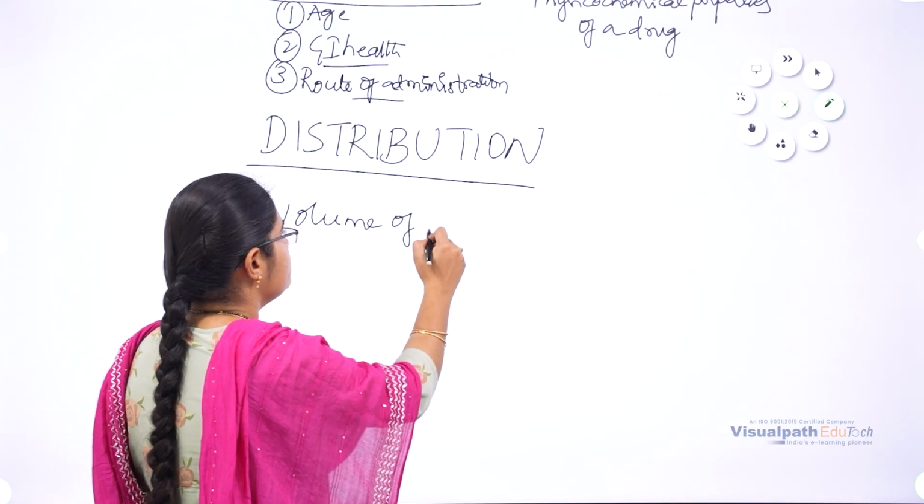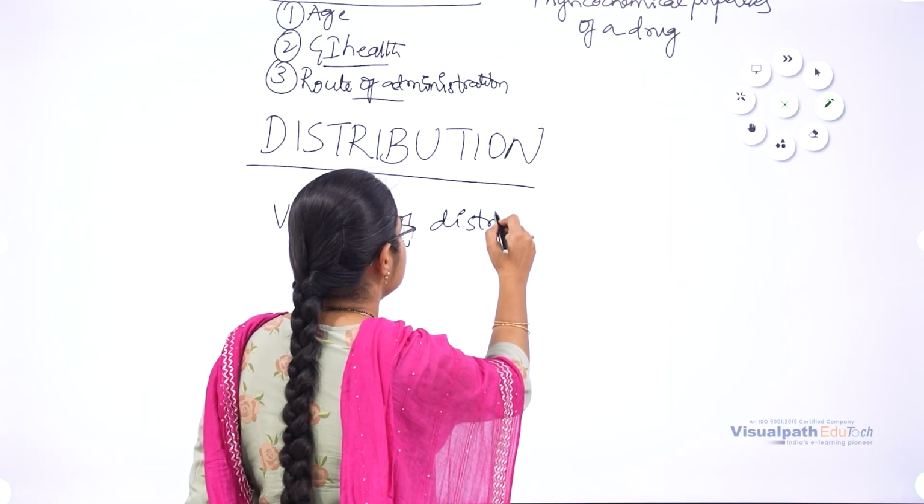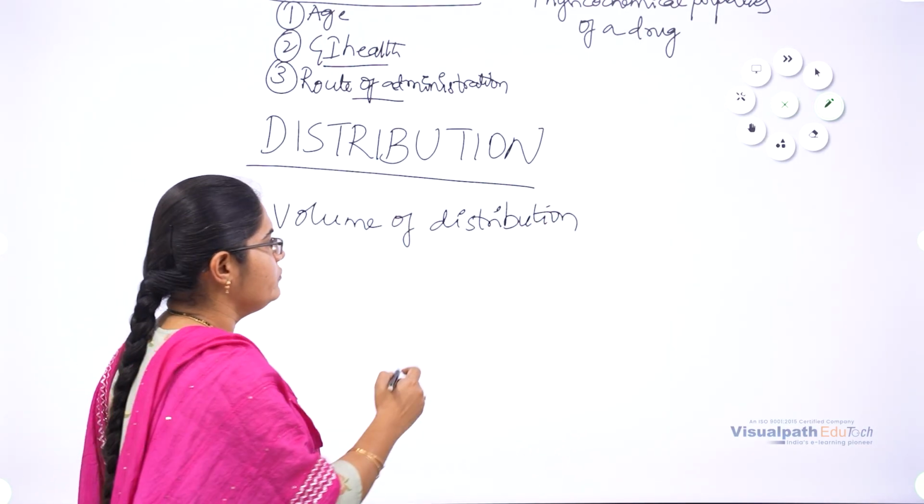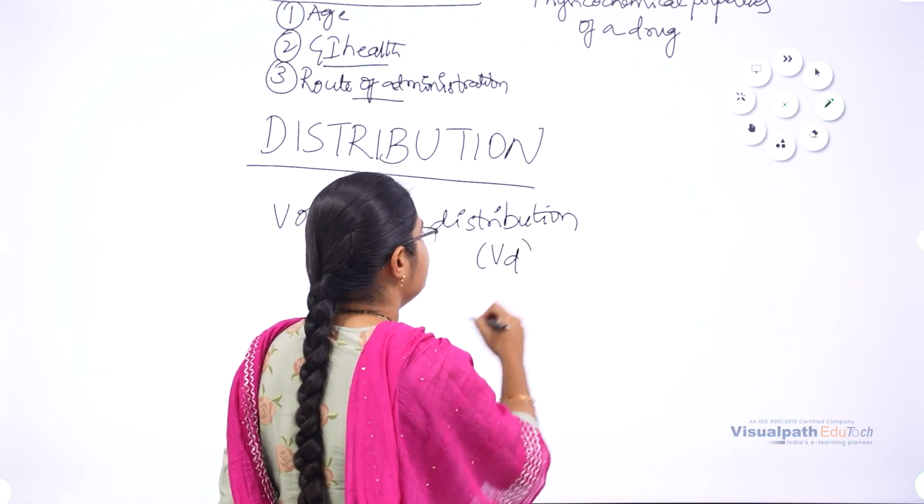The distribution of the drug can be measured by the volume of distribution, which is indicated by VD.